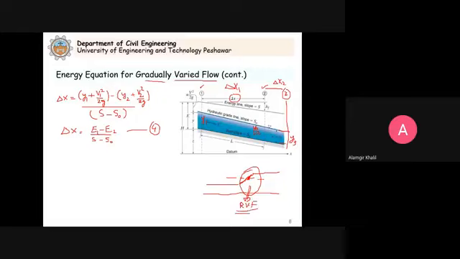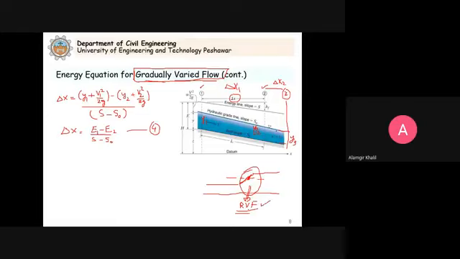That becomes essentially a rapidly varied flow problem. So you cannot apply the gradually varied flow theory to analyze that situation. So when we analyze the gradually varied flow problem, we have to ensure that the depth ranges that we consider should not cross the normal depth. The normal depth, that is uniform flow, but it should not cross also the critical depth, because if it passes the critical depth, it essentially becomes a rapidly varied flow problem.